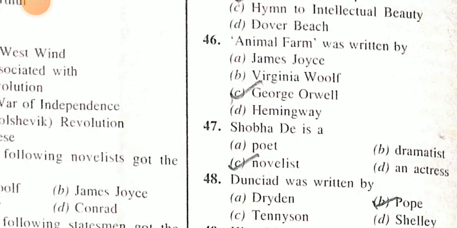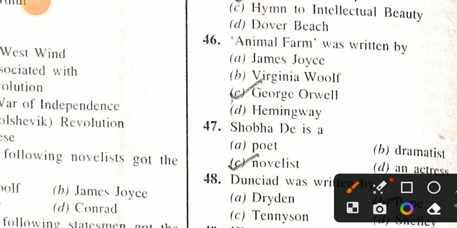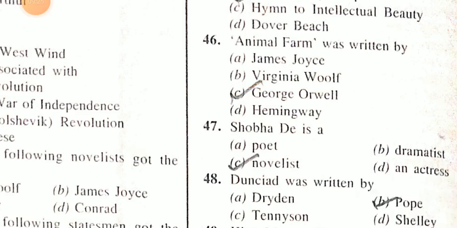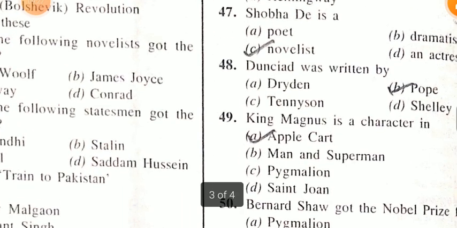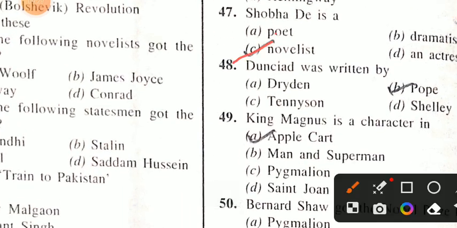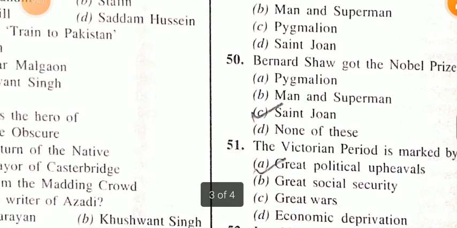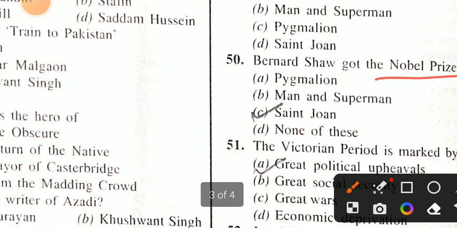Next question. Animal Farm was written by George Orwell. Sobhadeh is a novelist. Understood? Dunciad was written by Pope. King Magnus is a character in Apple Cart. George Bernard Shaw got the Nobel Prize for Saint Joan. Understood?